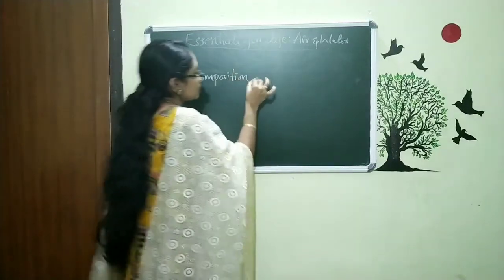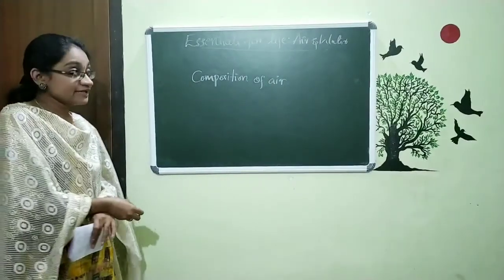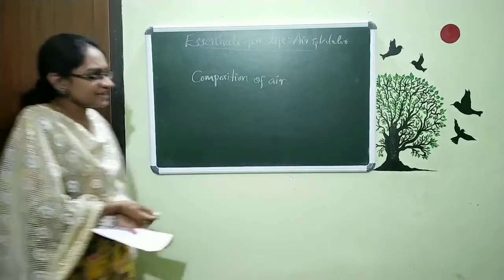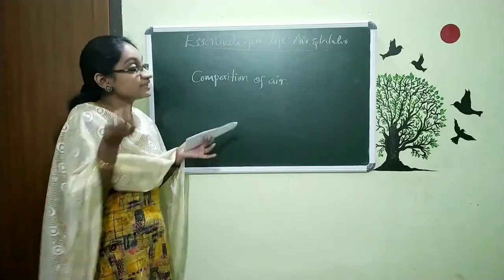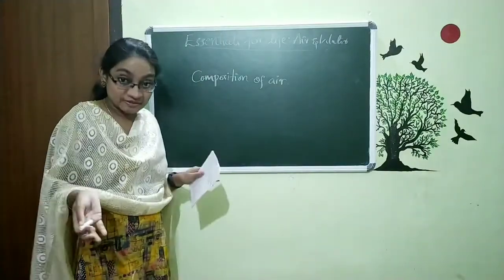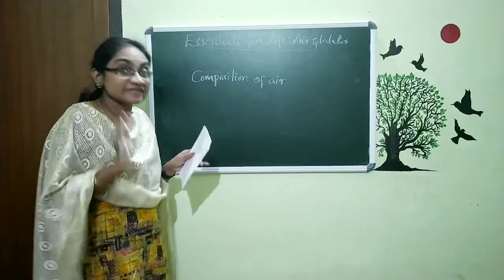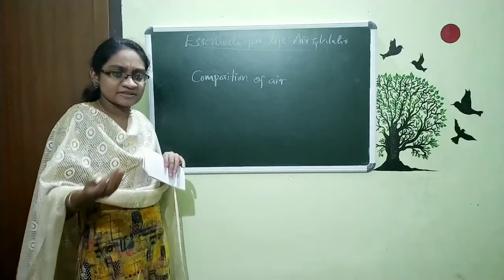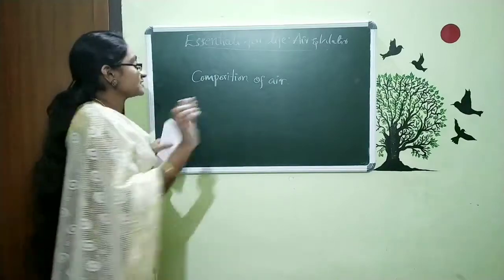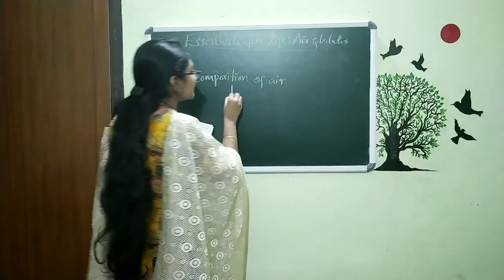Composition of air. That means what is all together this air? Is this air a single thing? No. We studied that within this air, what we generally call air, actually contains different types of gases, and also water vapor and dust. Some things we discussed within this region and we studied. Which are the things included in air?